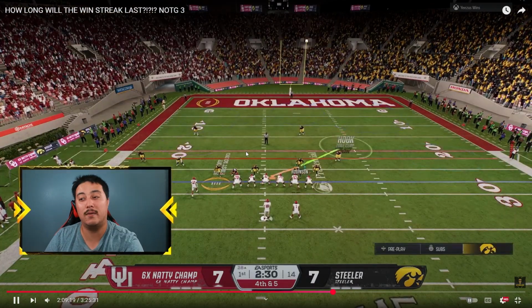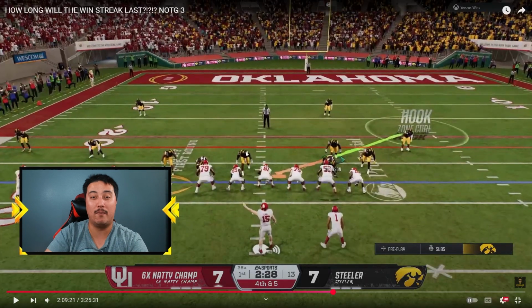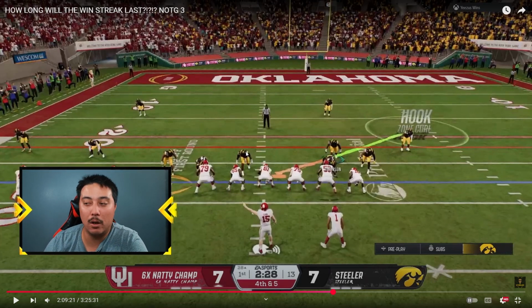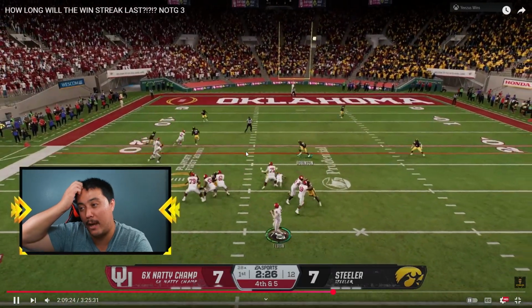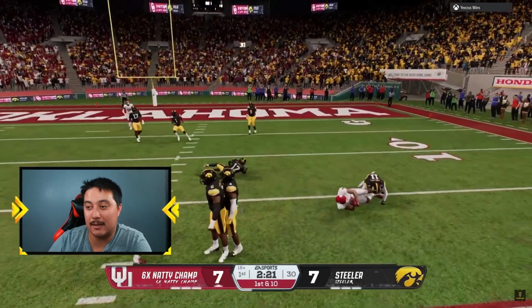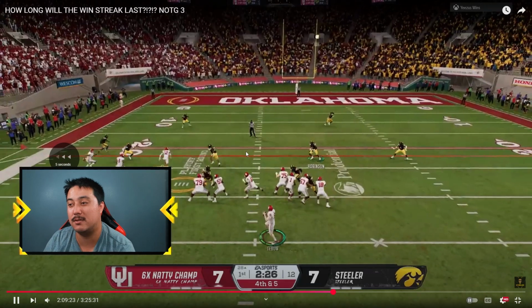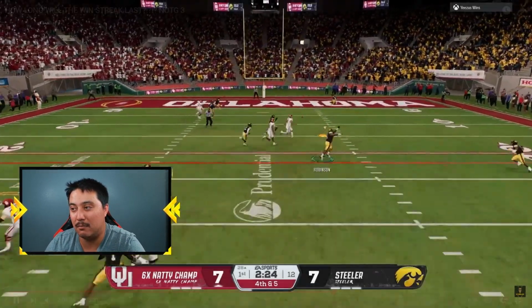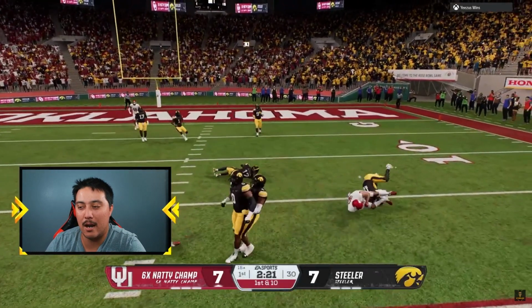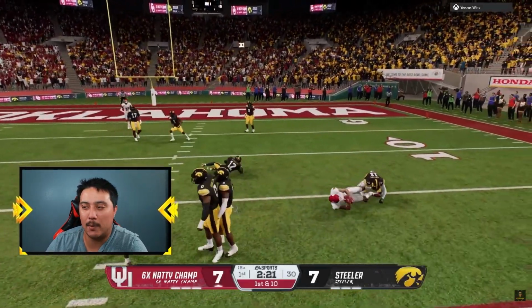We are also running the ever so popular double mug, but I am running the stunting out of it more than anything, because it is really, really good pressure just sending 4, and mid blitz sucks. That's why we are running this 4-man pressure for the most part. Right there, see, some of these users are pretty bad too. Right there, I'm on both of these routes and my user is just kind of stuck in mud. And also I don't know what happened there on the very end as I was going for the pick. He kind of just got way out of position.